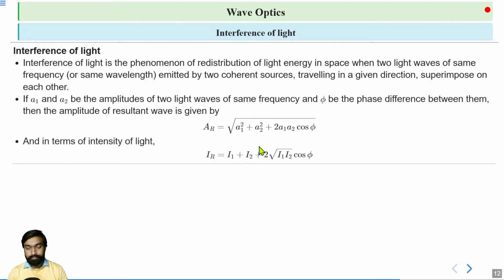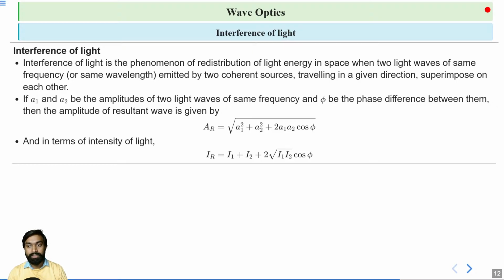And if we look in terms of intensity, the resultant intensity IR is equal to I1 plus I2 plus 2 into under root I1 I2 cos phi. This is the formula for the resultant intensity.